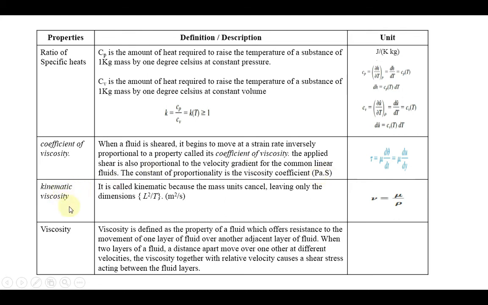The next one, kinematic viscosity. In kinematic viscosity, we want to remove the mass term, because when dealing with Pascal, Newton per meter square, Newton has a mass term. What we are doing is dividing with the density term. So in the dynamic viscosity, mu term divided by the density, we will get the kinematic viscosity. So that is the meaning of kinematic viscosity. The unit of kinematic viscosity is meter squared per second.